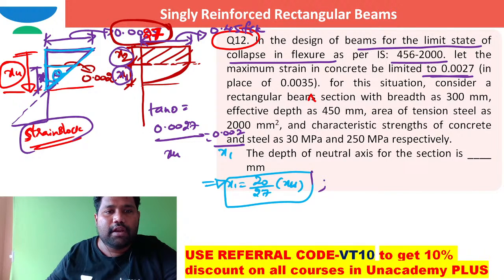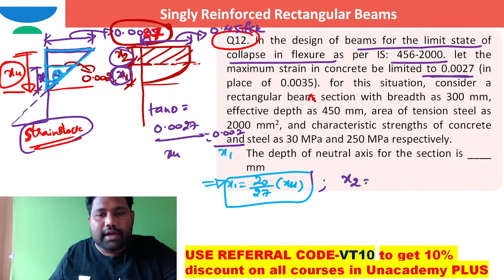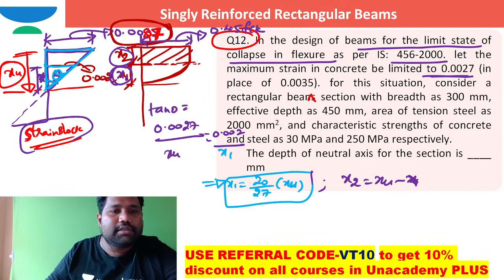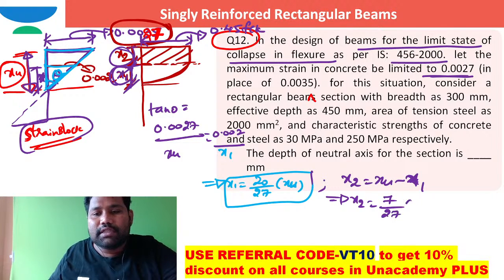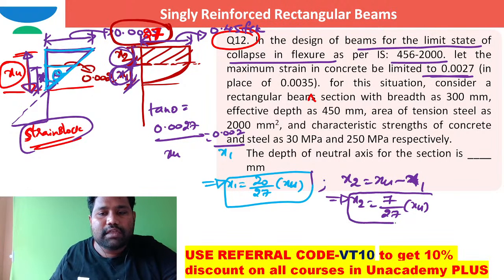Okay, when x1 is this one, the combination of x1 plus x2 is totally xu. So how can I write xu? X2 is equal to xu minus x1, I can write. From these fundamentals, the depth of parabolic stress block plus the depth of rectangular stress block, this total combination value is equal to the total depth of neutral axis, which is XU. What is the value of X2 in terms of XU? 7 by 27 times XU. Okay, I got X1 and X2.